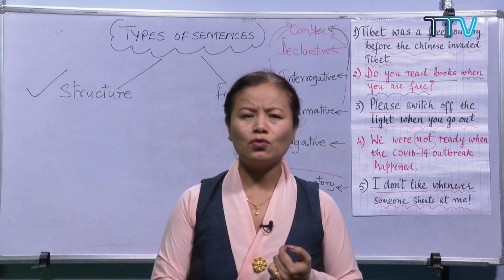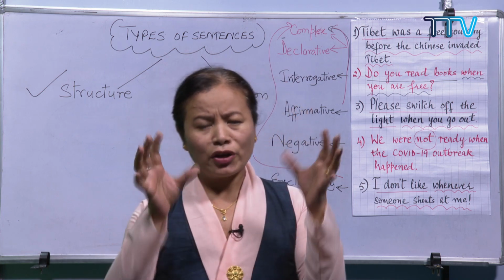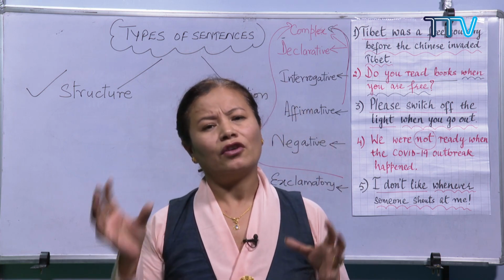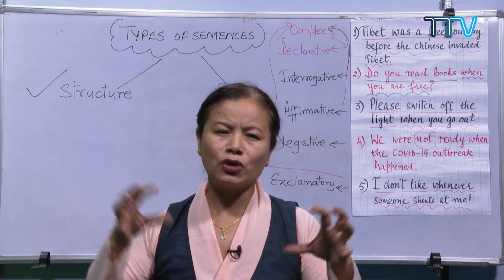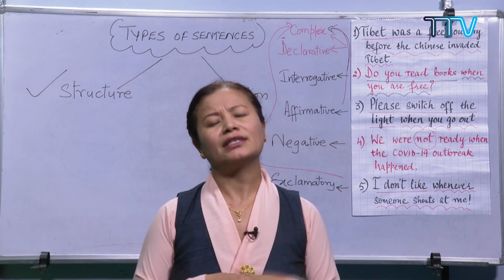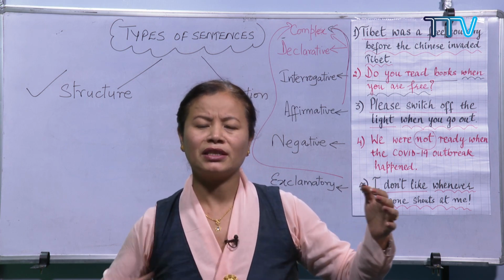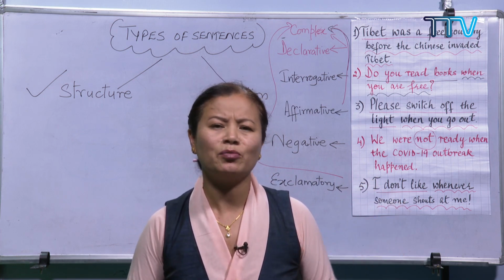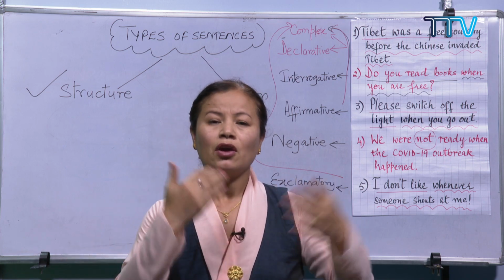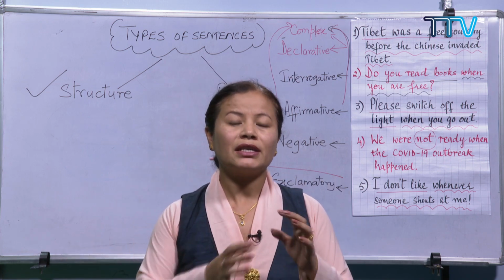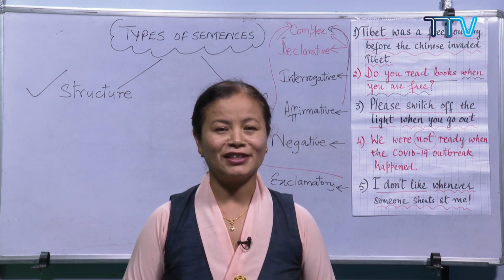I also want to tell you that when you are writing a paragraph or a piece of composition, please remember to make use of the different types of sentences, okay? Not just simple sentences, because it gets very boring when you write only simple sentences, okay? Try to make use of the different types of sentence in your piece of writing, okay?